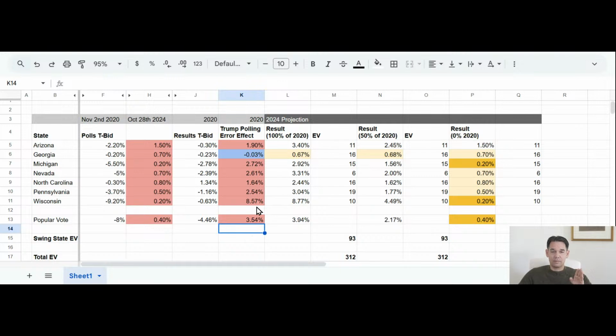Now, last thing before we go into some more details, the change of this polling error effect from 2016 is actually not that large. So what that tells us is that the pollsters did not learn from 2016. They committed similar mistakes in 2020. There's a whole theory about what these mistakes were, but it has to do with Trump voters not responding.